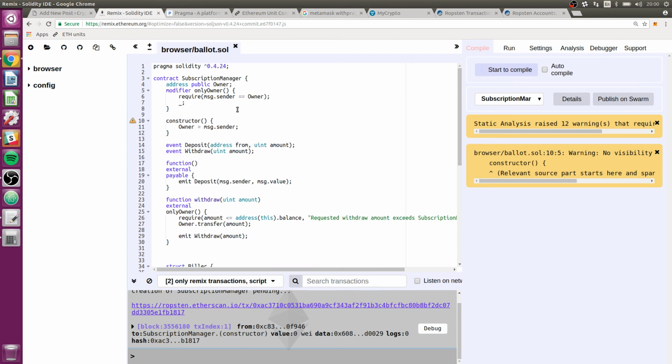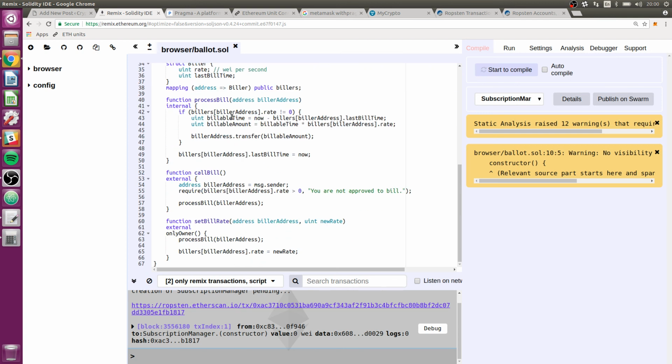There's our crypto economic primitive, our subscription manager contract. As far as building a crypto economic primitive, the contract is all that we're really defining as the primitive, but we still have a lot of work because we want to build what I would call a pilot interface for both the owner and the biller.